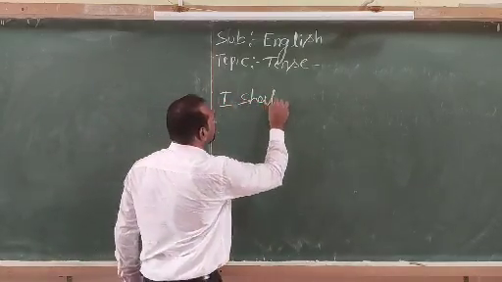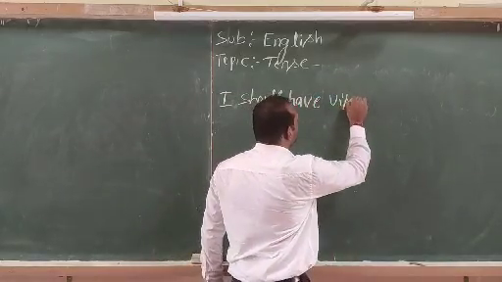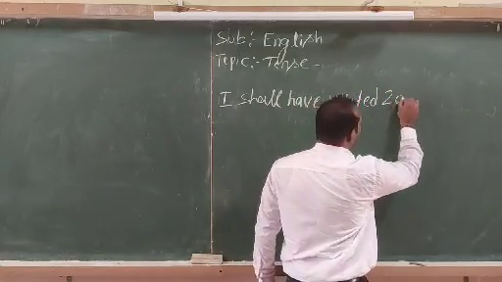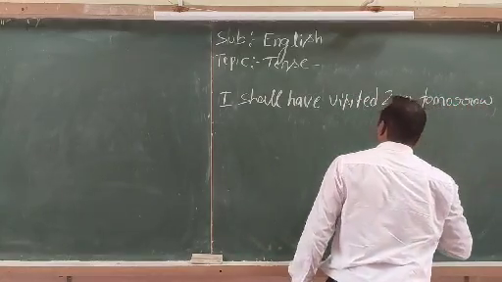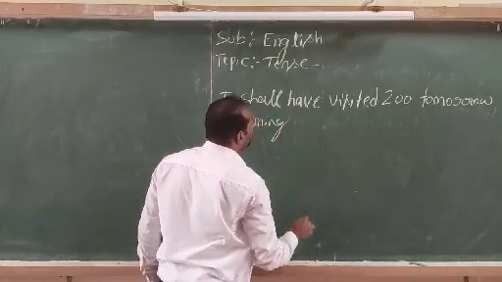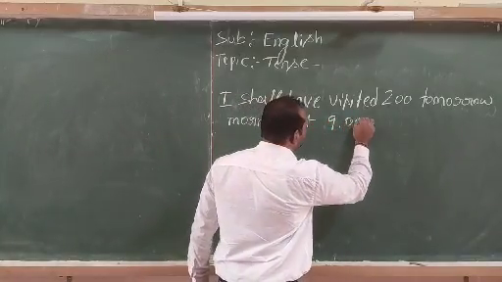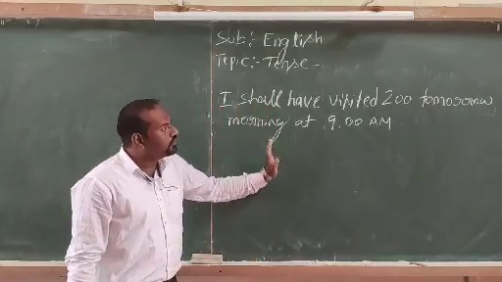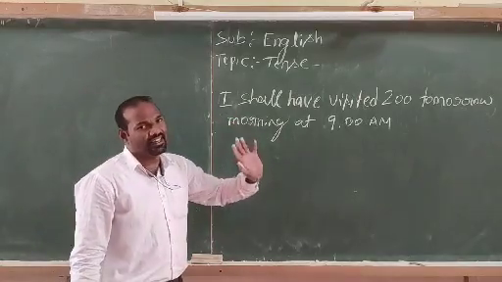I shall have visited zoo tomorrow morning at 10 a.m. I shall have visited zoo tomorrow morning at 10 a.m. So this is the future perfect tense example.